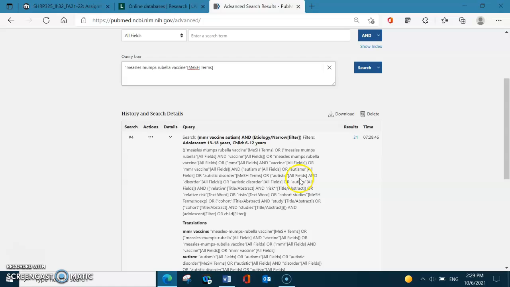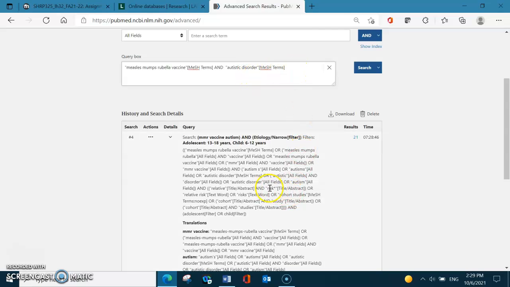For the brackets, I can take the autistic disorder as a MeSH. So this is the MeSH term for autistic disorder.